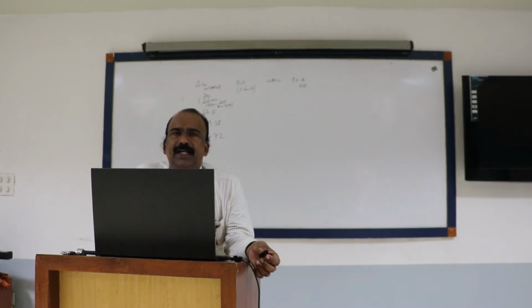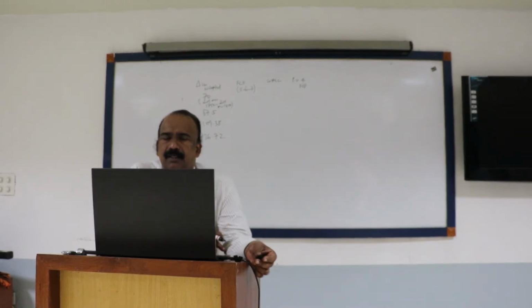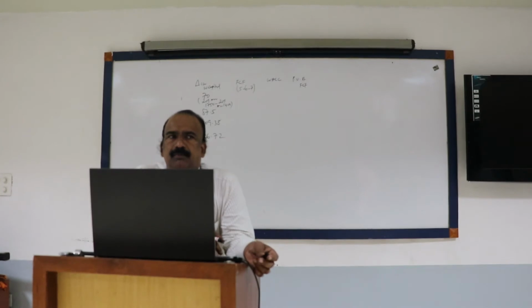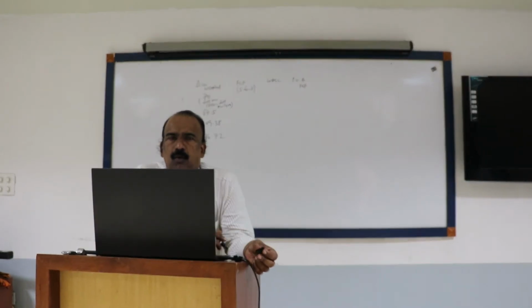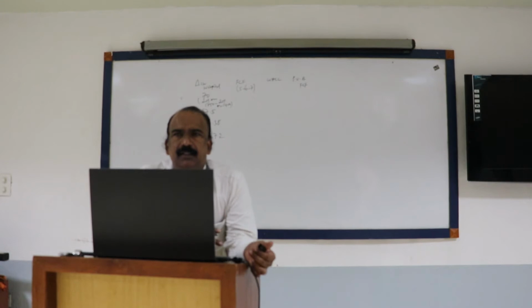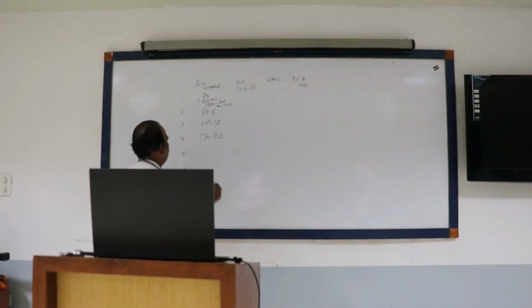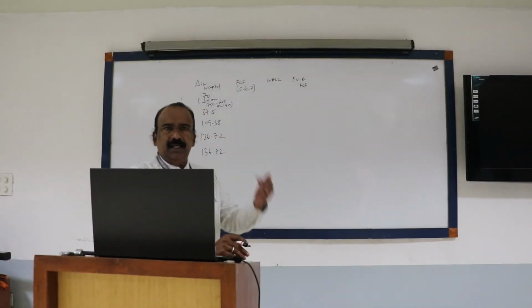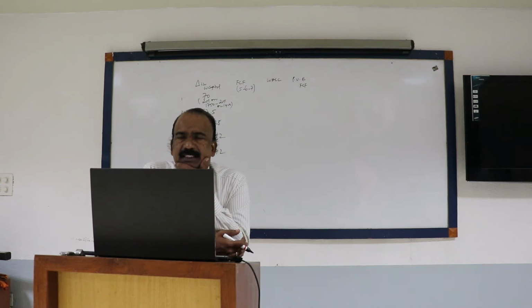So 820.32 minus 683.60 gives 136.72. More or less the same figure is coming: 136.72.